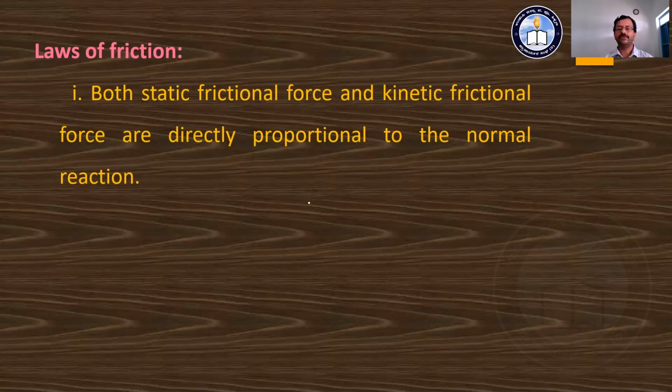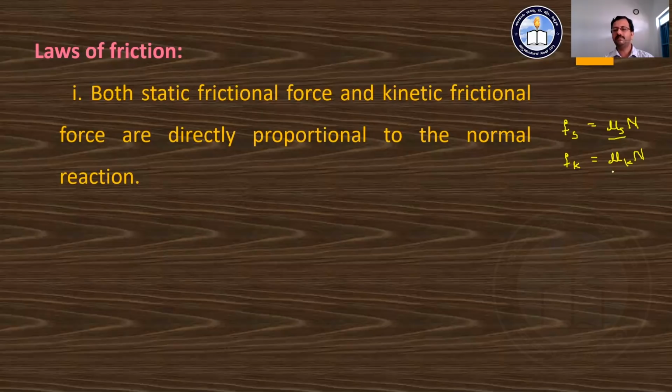In the previous discussion, we got the equations: the maximum static frictional force Fs is equal to mu s into N, where N is the normal reaction. In the same way, Fk, the kinetic frictional force, is equal to mu k into N.